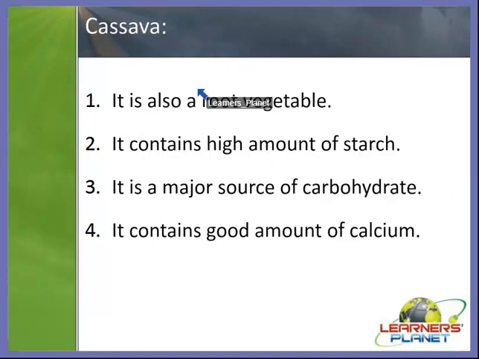Then cassava is also a type of root vegetable. It contains a high amount of starch, which is a type of carbohydrate, right? It is a component of carbohydrate. So we can say that it forms a major source of carbohydrate, and it contains a good amount of calcium, and its leaves are also a good source of protein, and it is somewhat similar to potato, right? So it is very useful for us, and it contains a good amount of essential nutrients required by our body.